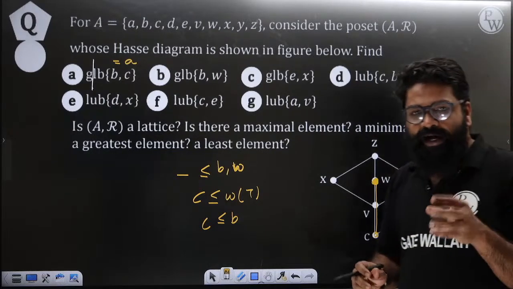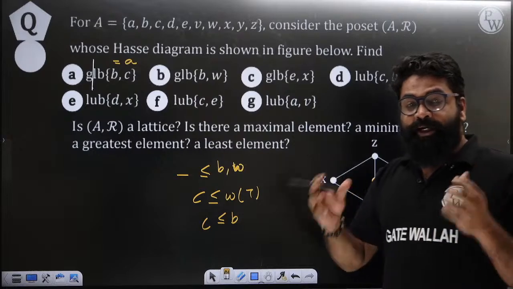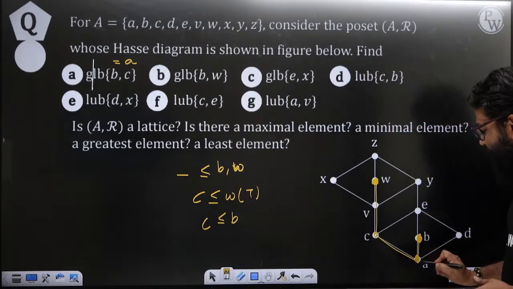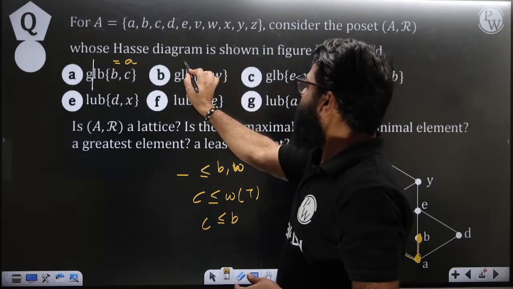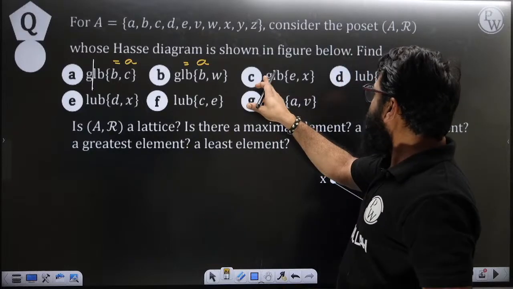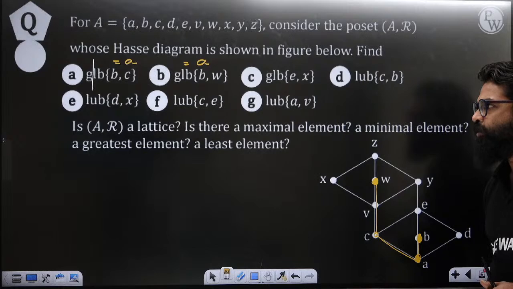So you have to write an element which is a lower bound of both of them. So can we say that A is also an answer with respect to that? Here also you will get the answer as A. Okay, can you tell me about C, D, E, F and G fast? Then I will try to explain to you. Okay, just do it.